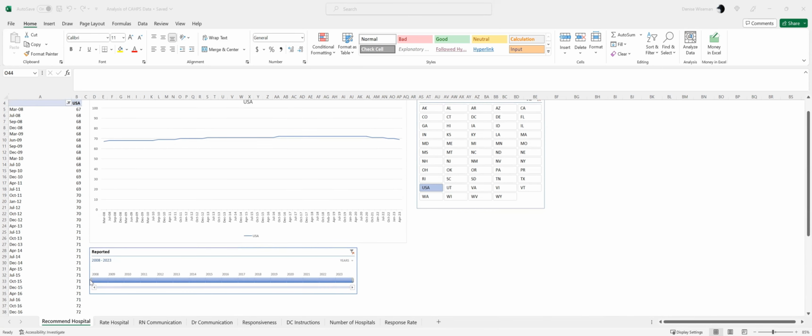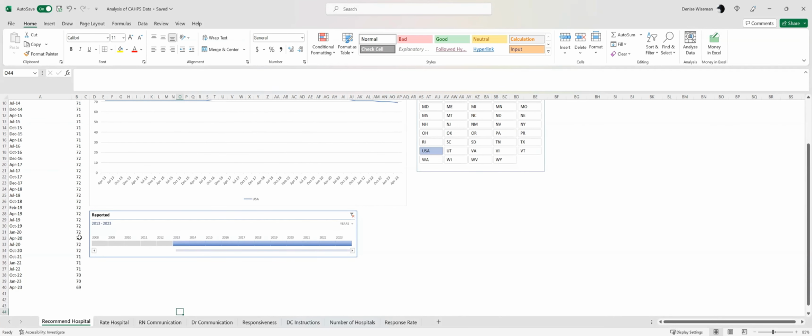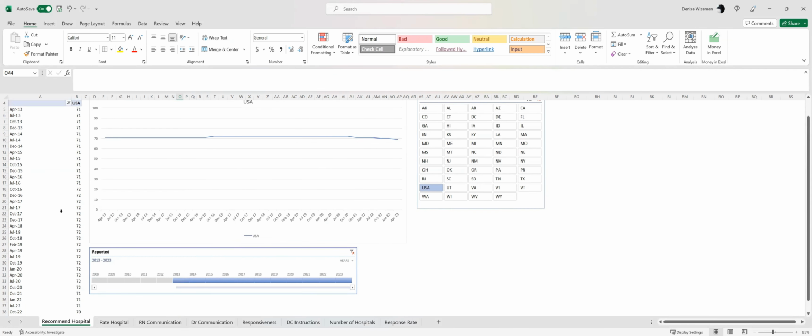But if we were to look at this instead and just say, okay, what about the last decade? You can use this slider and get it to just April of 13 through April of 23. And you'll see we were at 71. Our peak was 72 and then COVID hit. So in a decade, we really had not moved the dial as a full country.